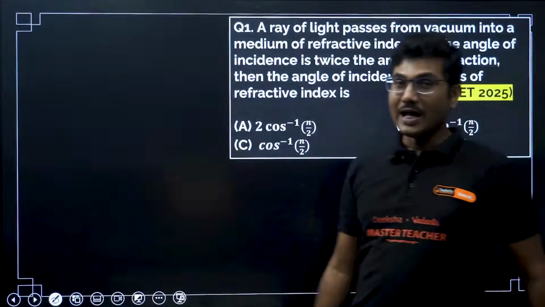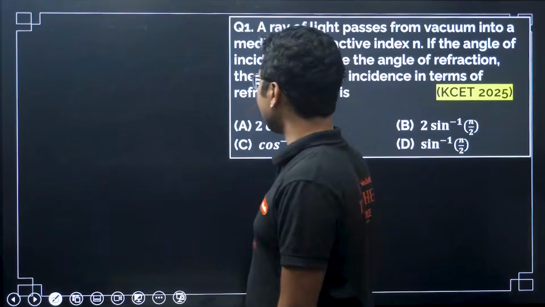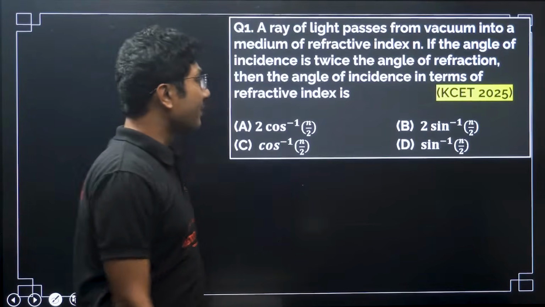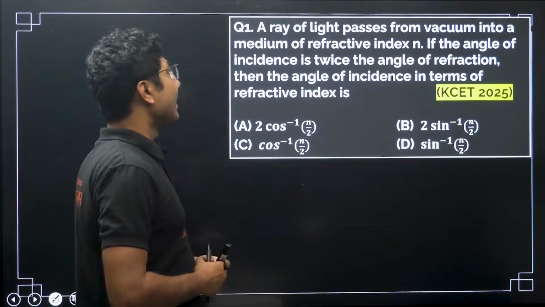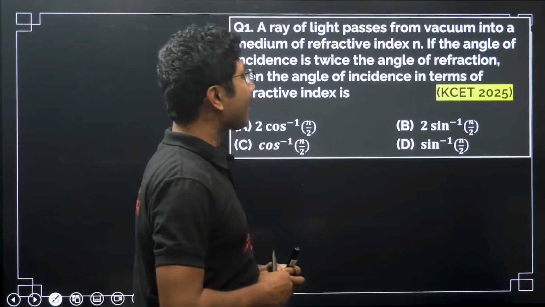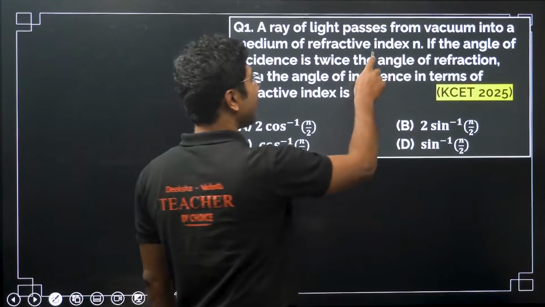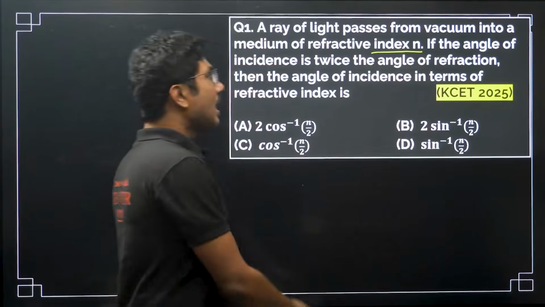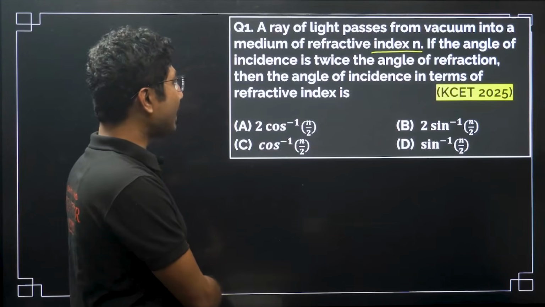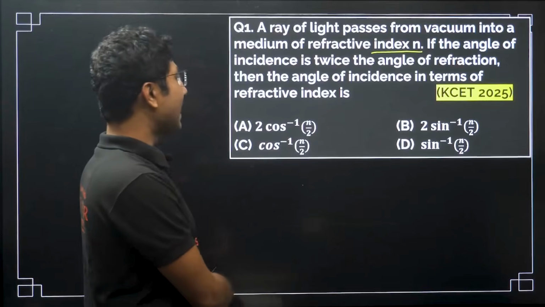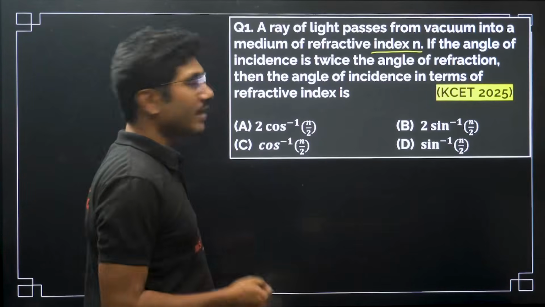Now let's start with the first question of the day. This is from KCET 2025. A ray of light passes from vacuum into a medium of refractive index n. If the angle of incidence is twice the angle of refraction, then the angle of incidence in terms of refractive index is?